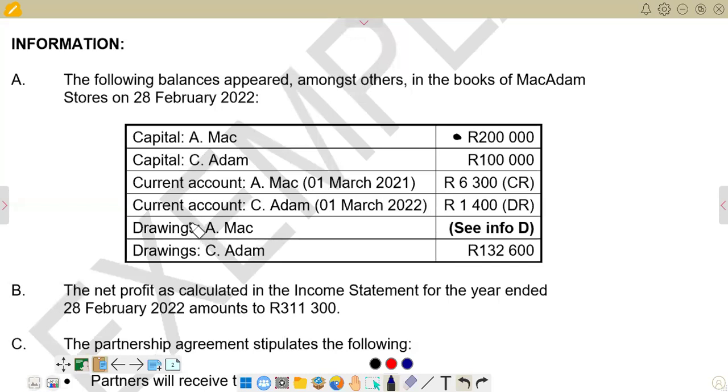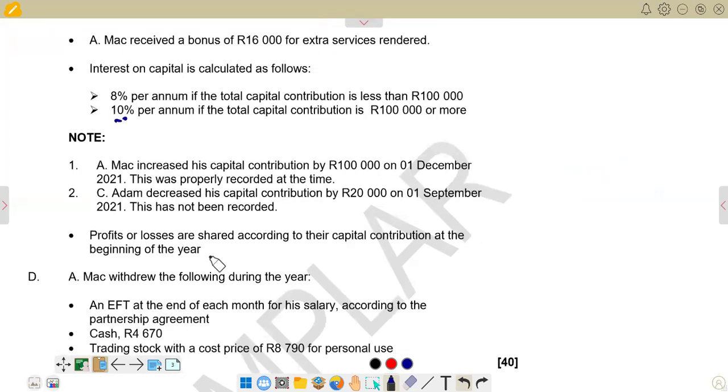So what it means is since we are having a balance of 100,000, which was already decreased by 20,000, and since this balance that we are given represents the end of the year, we are saying at the beginning of the year, since this one was already reduced by 20,000, we had 100,000 plus 20,000. And obviously, we are now going to get 120,000. So this is the balance that we had at the beginning of the year. So for our calculation, for the first part, before it was decreased, it was 120,000, and 120,000 is greater than 100,000, so 10% is going to apply.